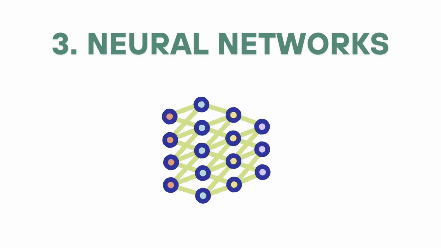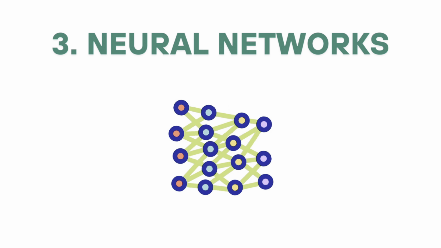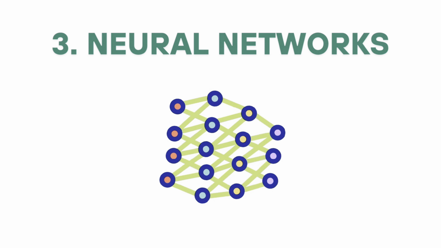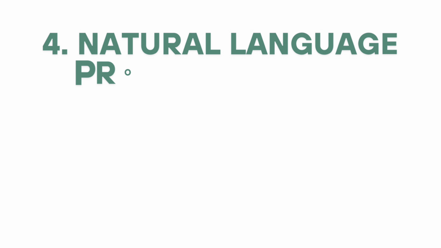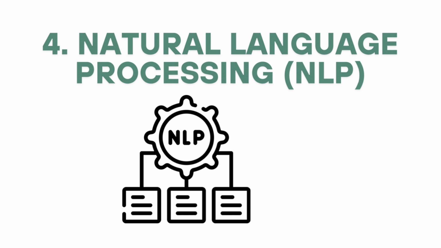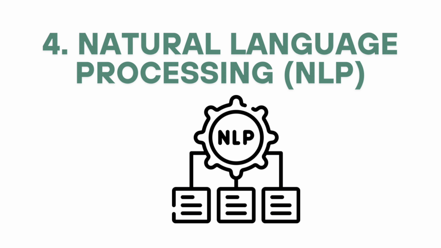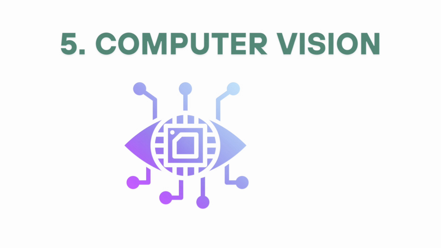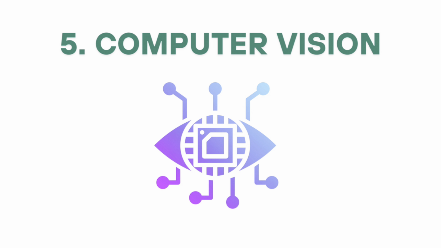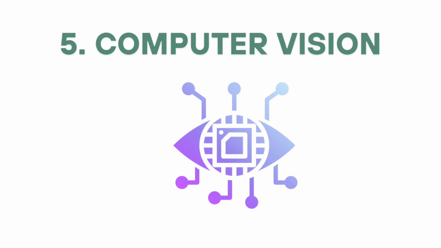3. Neural networks. Inspired by the human brain, these are the foundation of deep learning. They consist of layers of interconnected nodes, neurons, that process data. 4. Natural language processing, NLP. The field of AI that enables machines to understand, interpret, and generate human language. Examples: chatbots, language translation. 5. Computer vision. AI that enables machines to interpret and understand visual information from the world, for example, object detection, facial recognition.